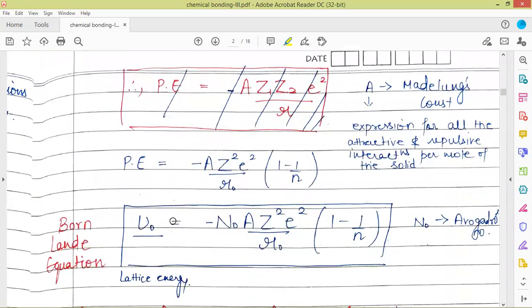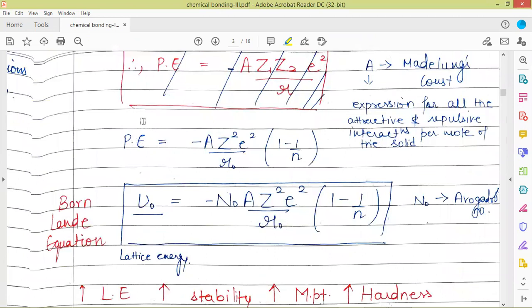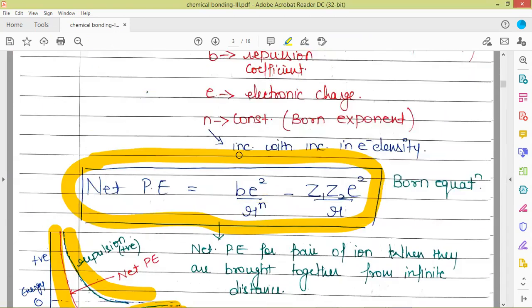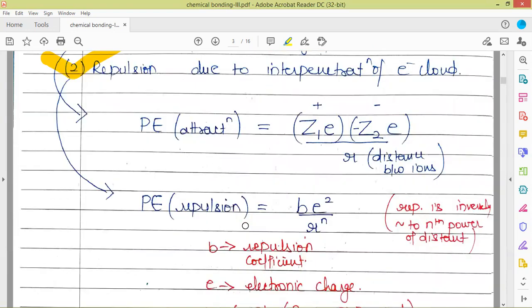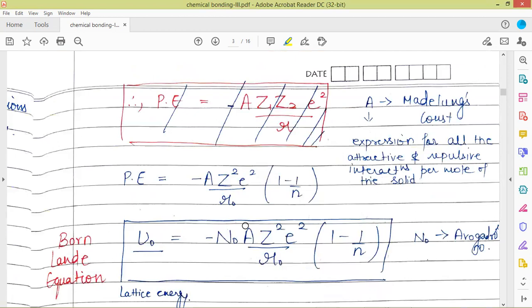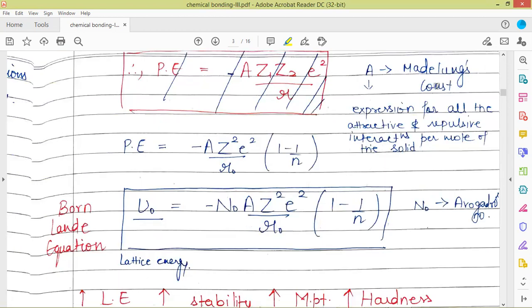So after considering all the terms, the actual potential energy comes out to be this. The B term, which was our repulsion coefficient, has been calculated in the form of A. Here A is Madelung's constant.